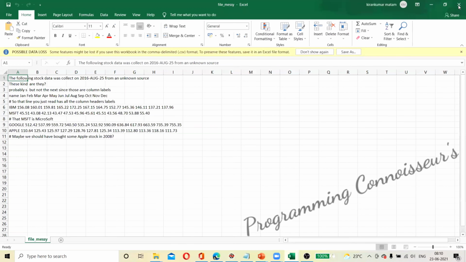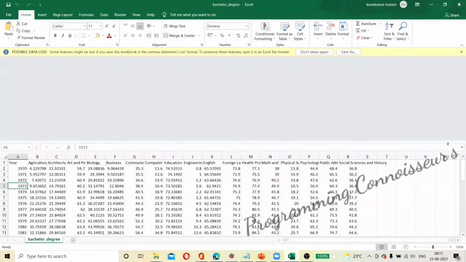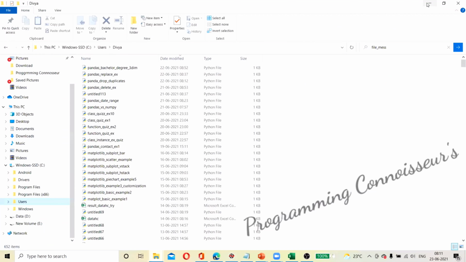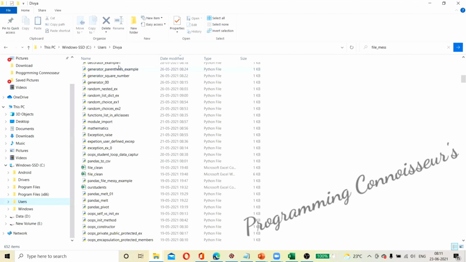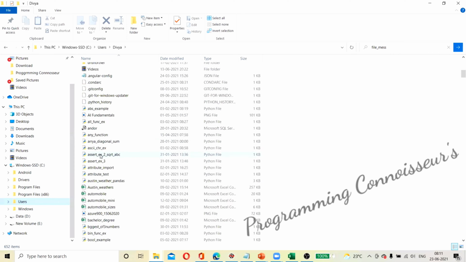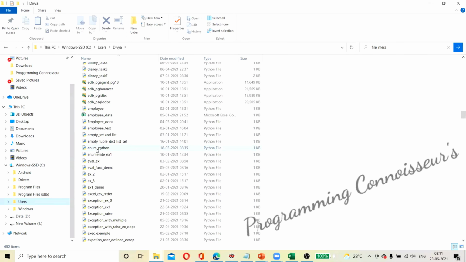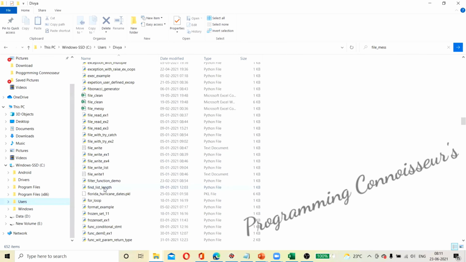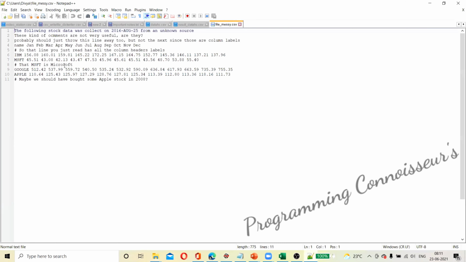What happens in this file messy is, if you observe here, it has been stored in the format of CSV rather than opening in this one. We'll open it with Notepad++. Now if you observe here, it is just junk data.